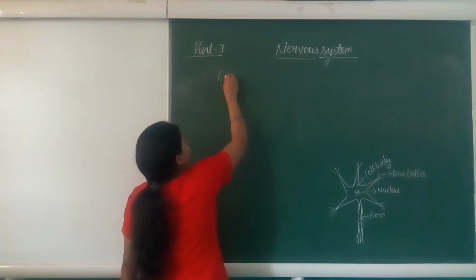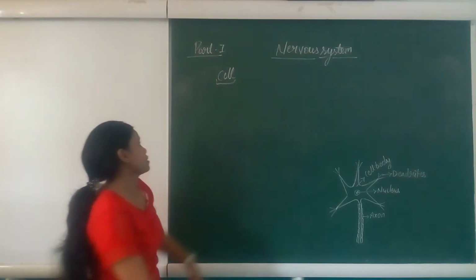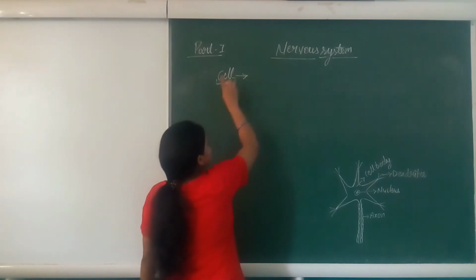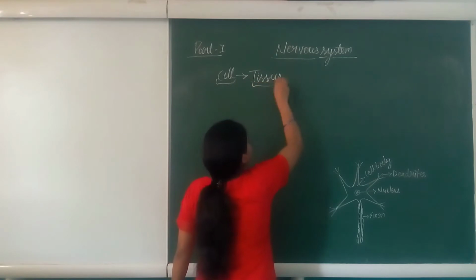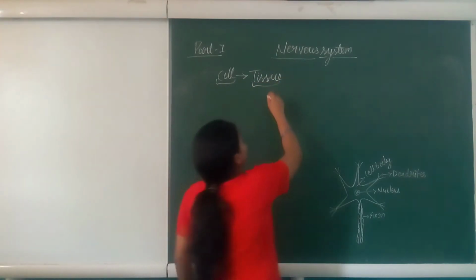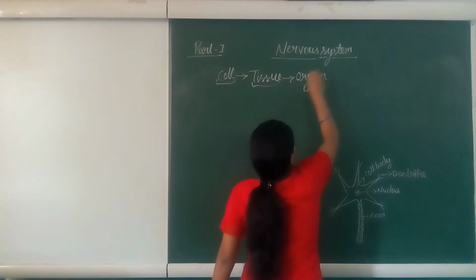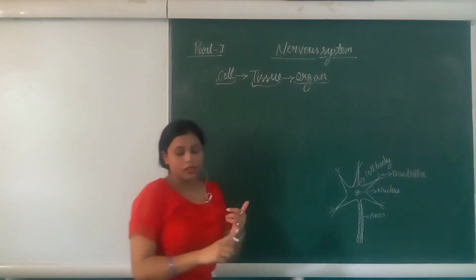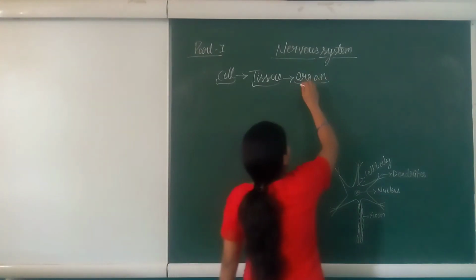First of all, we will study the cell. What is a cell? A cell is the smallest unit of a living organism. Now a group of cells makes a tissue. What are tissues? You have studied about tendons, ligaments, etc. These are tissues. A group of tissues working together makes an organ. So lungs, heart, kidney, eye, these are organs present in the human body.